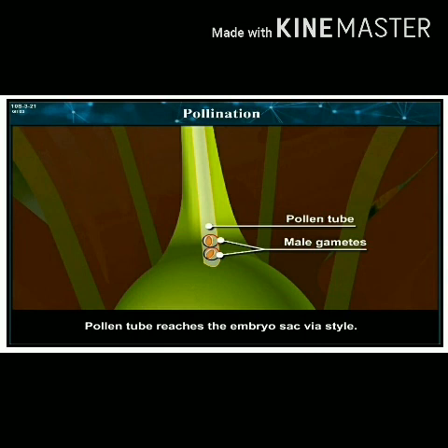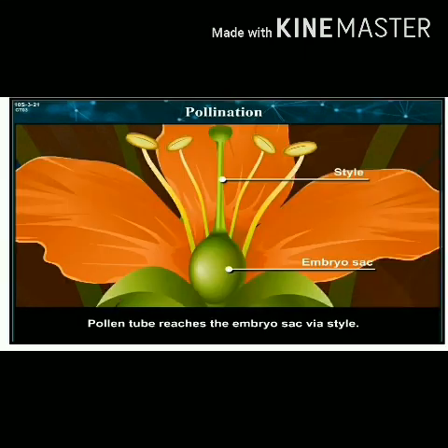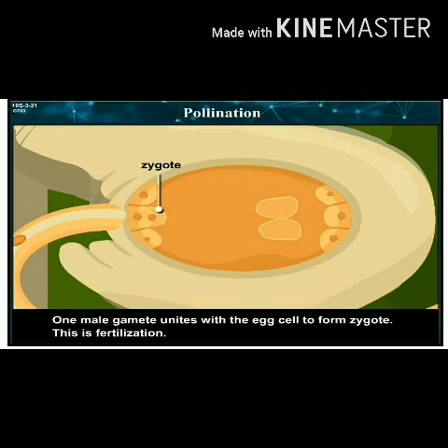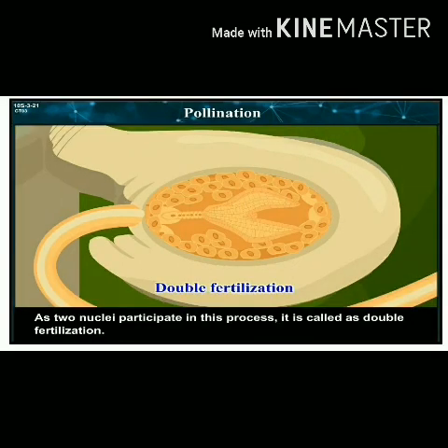The pollen tube reaches the embryo sac via the style. The tip of the pollen tube bursts and two male gametes are released in the embryo sac. One male gamete unites with the egg cell to form the zygote. This is fertilization. The second male gamete unites with the two polar nuclei and endosperm is formed. As two nuclei participate in this process, it is called double fertilization.